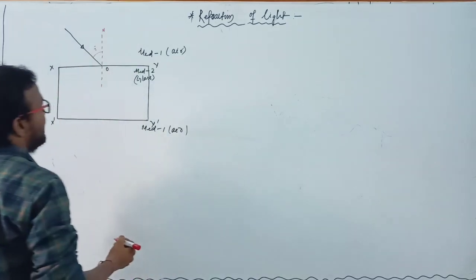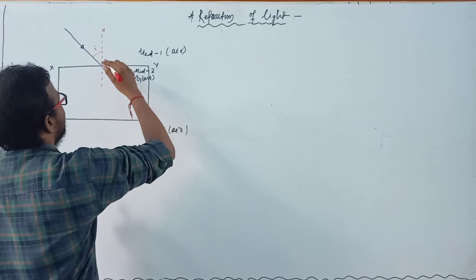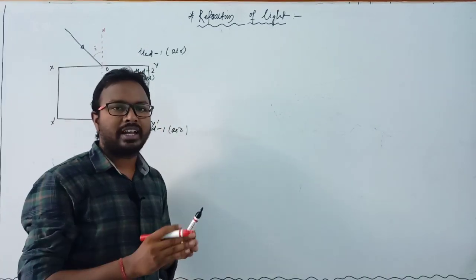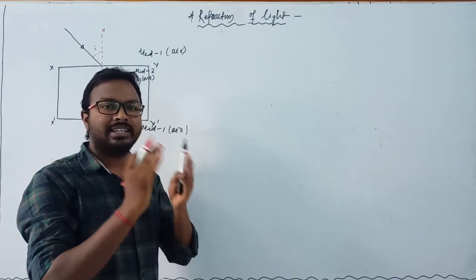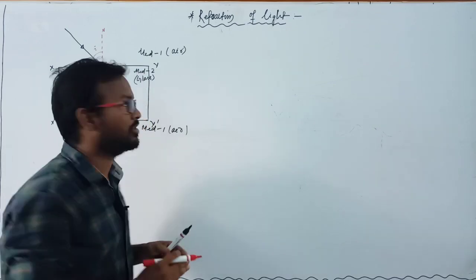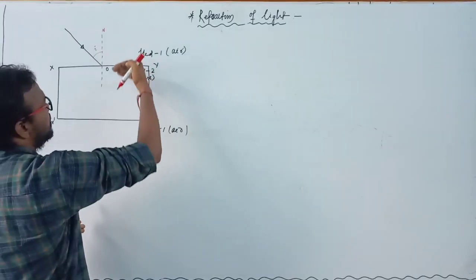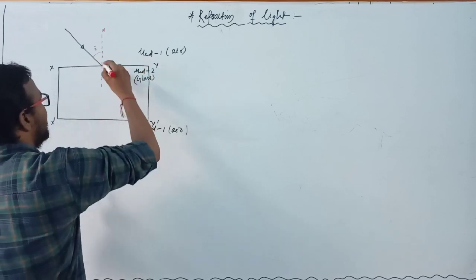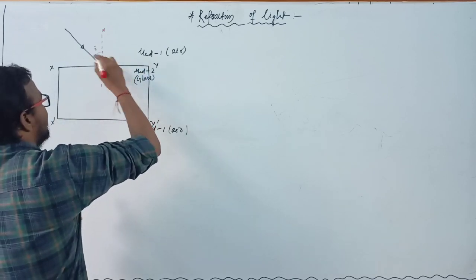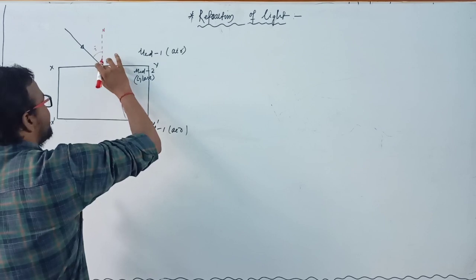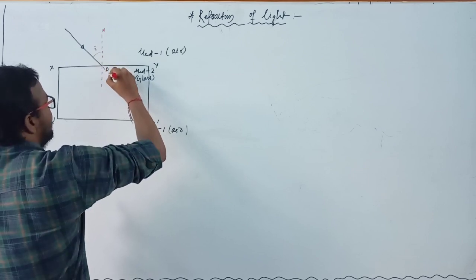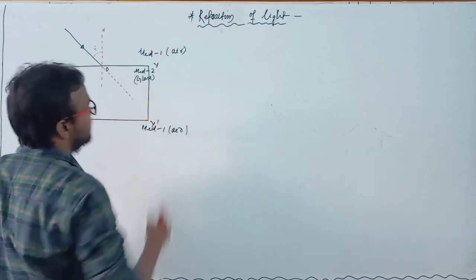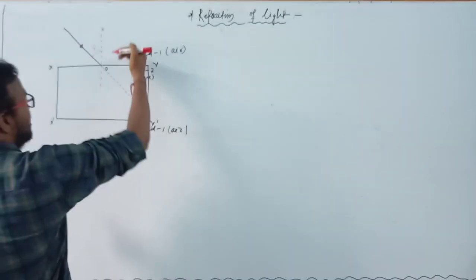Clear? Okay. If there is no second medium, suppose there is only air medium, you already know the path of light is a straight line for a homogeneous medium. But here there are two media, medium 1 and medium 2. So light changes its direction. If there is no other medium, then light traveling can travel in this direction. Clear? But there is a first medium and a second medium.